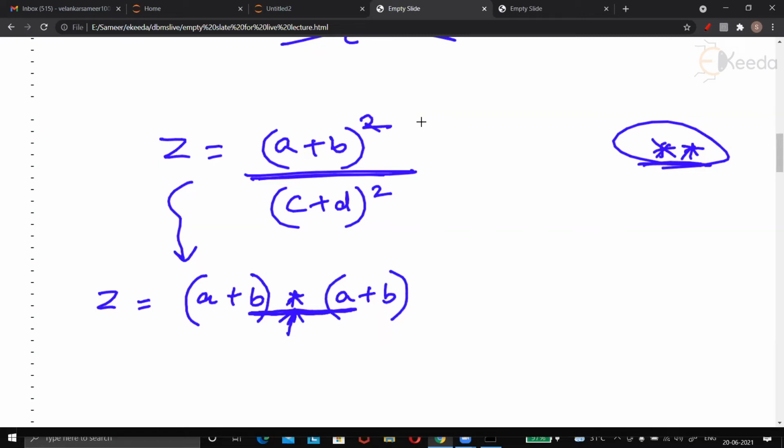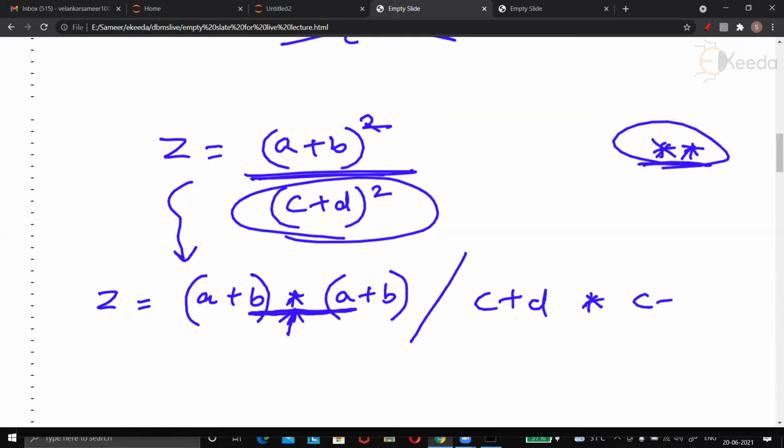And what further do we have to do? We have to divide this. Check this denominator. We have to divide this with C plus D into C plus D. This is C plus D the whole square. But you again know that C plus D should be solved first. C plus D should be solved first. And finally multiplication should be done.